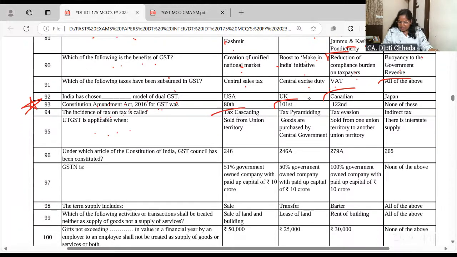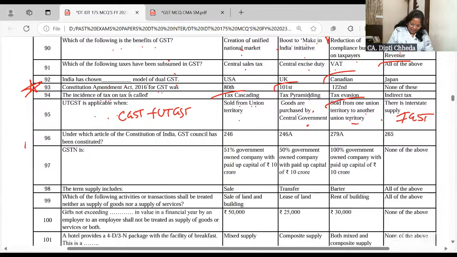UTGST is applicable when the goods are sold from the union territory. Yes. Goods are purchased by central government. No. Sold from one union territory to another. Yes, this is correct. Then you will charge CGST plus UTGST when goods are transferred from one union territory to another. If it is sold from union territory to center, then you will not charge the only UTGST, right? Interstate supply to kya charge hota hai? What do you charge? IGST. See, again this came.